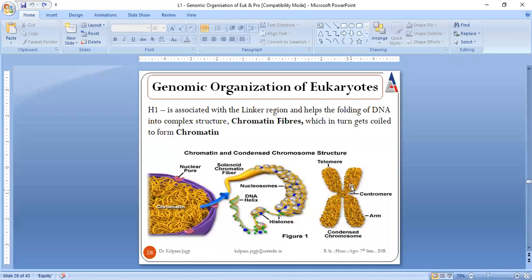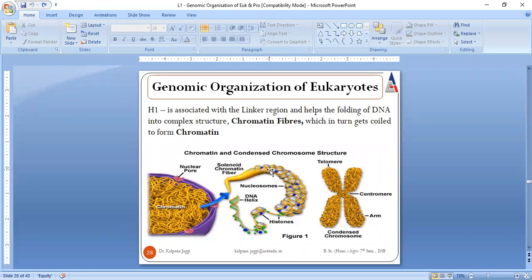See, this is the structure of a chromosome where there are 2 arms, and in the center is the centromere. See, this is the double-stranded DNA. This DNA is linked to the linker, this blue one, and see, it is forming a nucleosome. Then one nucleosome is connected to another nucleosome through the linker DNA. And when extensive supercoiling is taking place, one nucleosome is connected to the next, and to the next. This results in the formation of a complex structure, and this complex structure is all about nucleosomes.